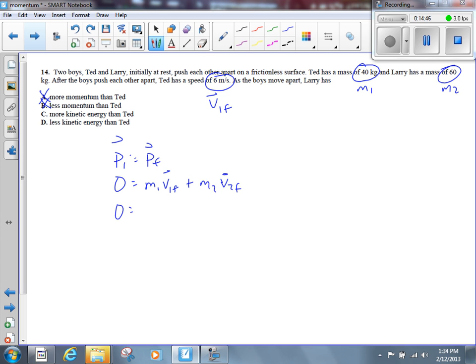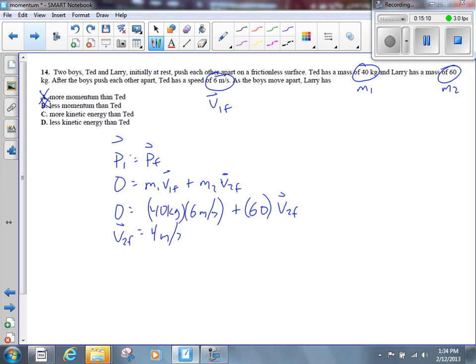Now, object number 1 is Ted. He has a mass of 40 kilograms. Ted has a speed of 6 meters per second after he and Larry push each other apart. Larry has a mass of 60 kilograms. Let's find Larry's velocity. It works out to be 4 meters per second.